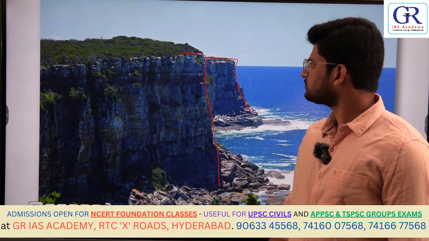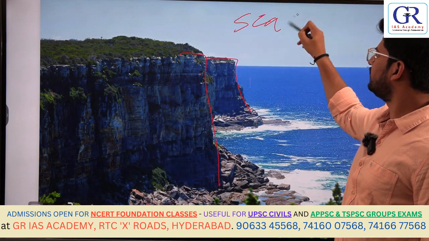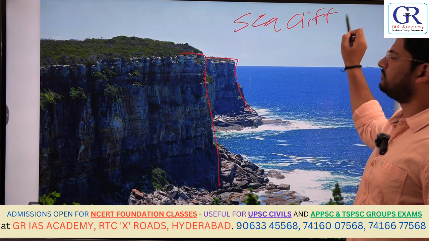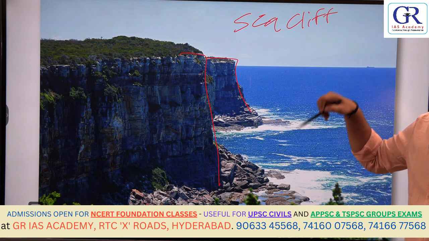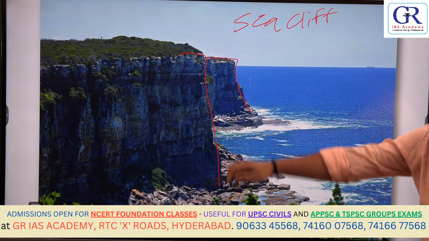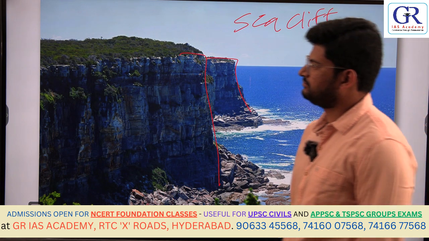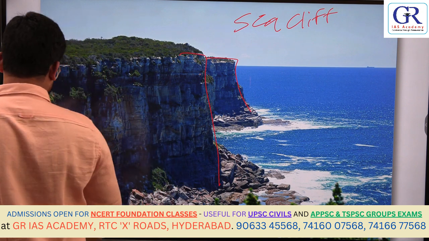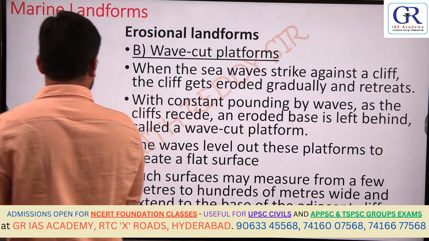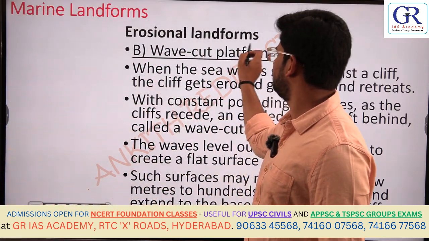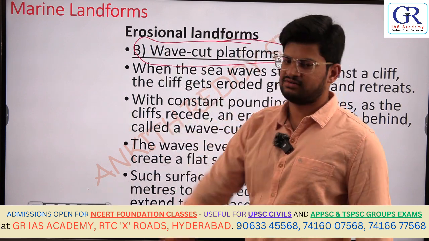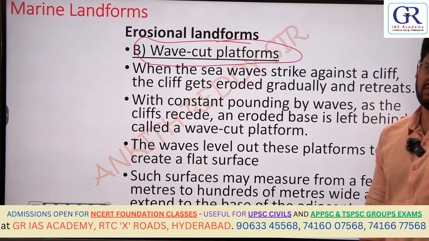Understood? So sea cliff is which type of landform? An erosional landform formed by the action of sea waves. Okay. Next, wave cut platform. Simple, wave cut platform.